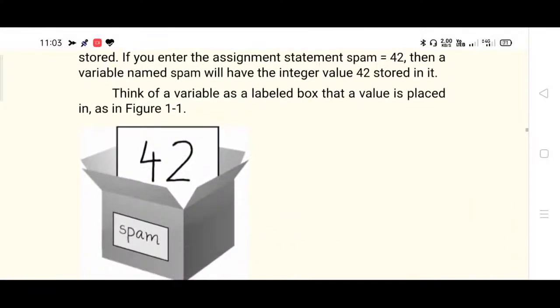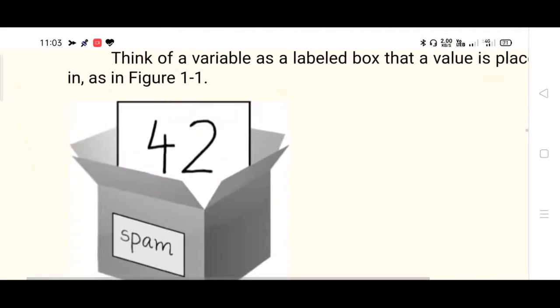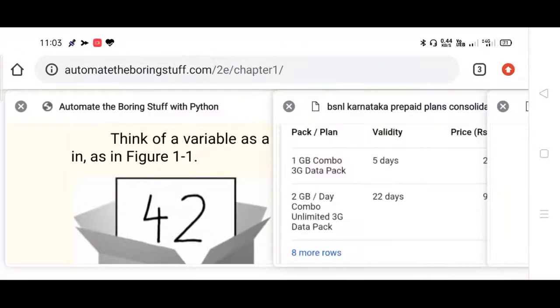See how nicely they are illustrating this. Okay, 42.